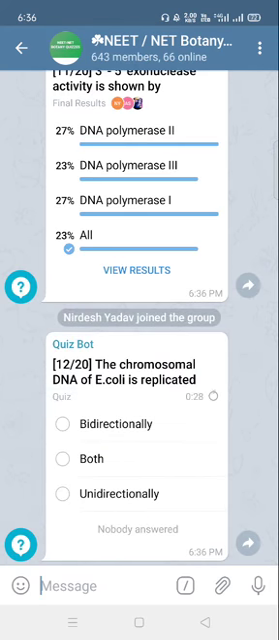The chromosomal DNA of E. coli is replicated bidirectionally. In the chromosomal DNA of E. coli, the replication forks move from both sides and meet at one point. So the replication of E. coli is bidirectional.